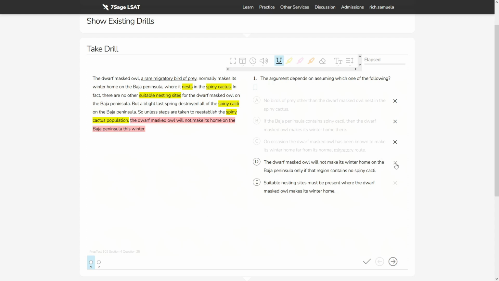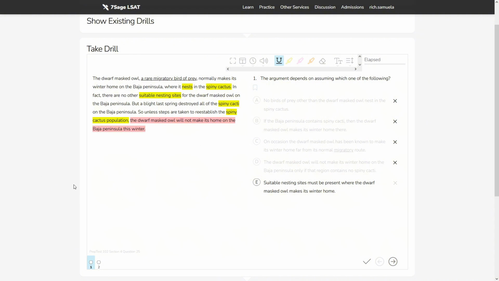E, suitable nesting sites must be present where the dwarf masked owl makes its winter home. Okay. Does the argument need us to assume that for the bird to make its winter home on the Baja Peninsula, there's got to be some kind of nesting site? Let's take a look at what it's actually trying to say. It's saying, hey, this kind of bird in this place only has one place to nest. But all of those nesting places were destroyed. So unless we put nesting places back, it's not going to make its home here.